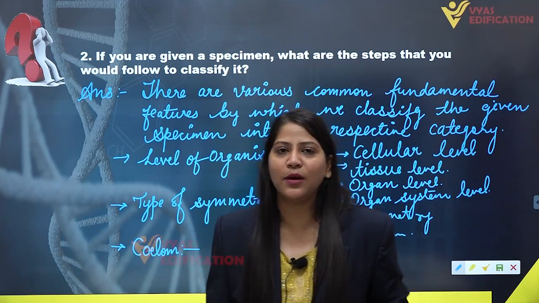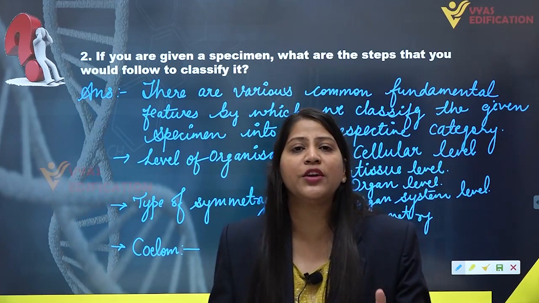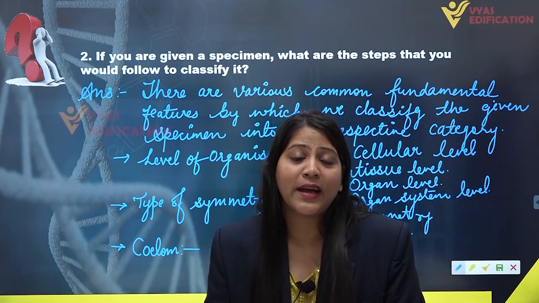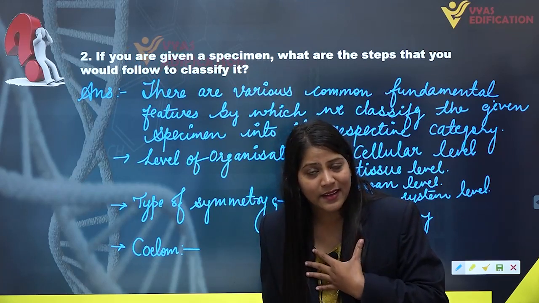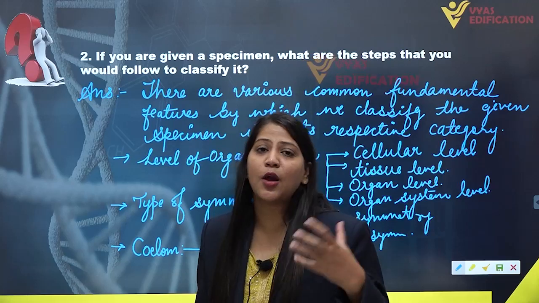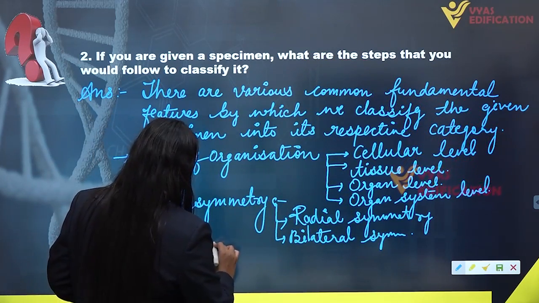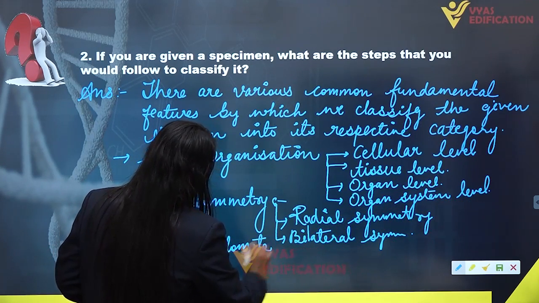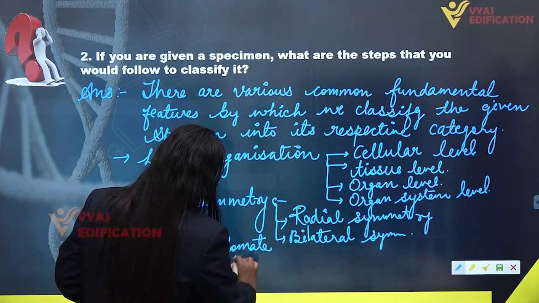If any animal is having no cavity between the body wall and gut wall, then they are known to be acoelomate animals. For example, Platyhelminthes, and we are the example of coelomate animals because we have a true cavity between our body wall and gut wall. So in the coelom we have coelomate animals. Next we have pseudocoelomate.